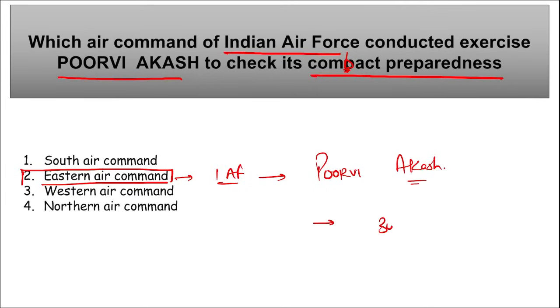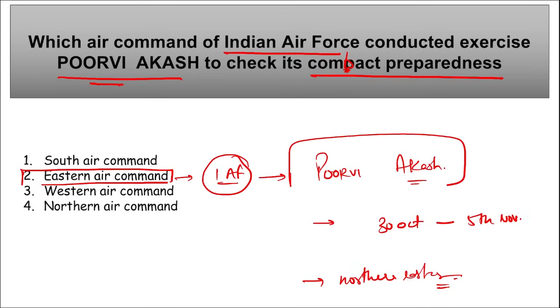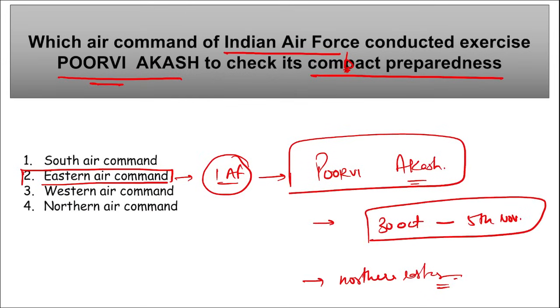Correct? And this was from 30th of October till 5th of November, to check the combat preparedness. This exercise was held in the northeastern region. This is a day and night exercise, and it also comprises joint operation with the Eastern Command of the Indian Army and Eastern Air Command of the Indian Air Force. Correct? So coming back, Purvi Akash was conducted by the Eastern Air Command of the Indian Air Force, and it was from 30th October to 5th of November.